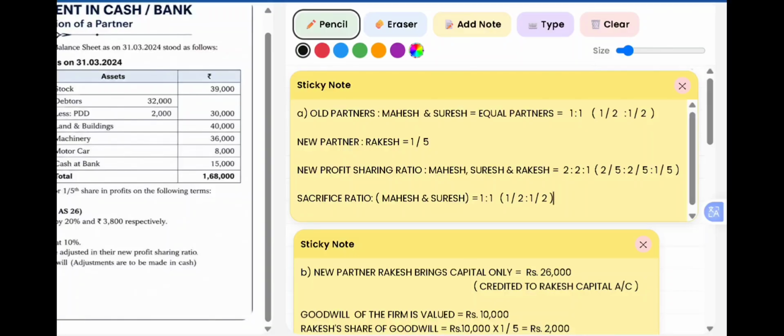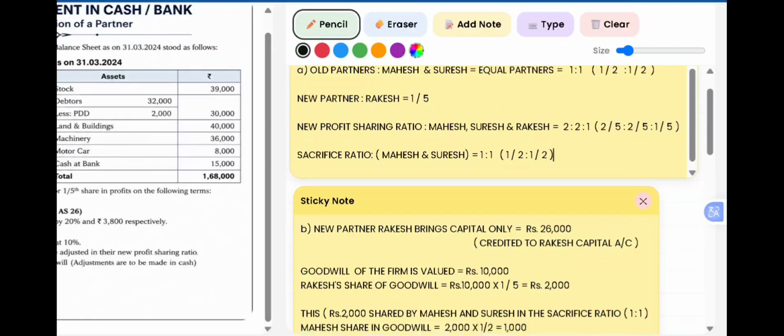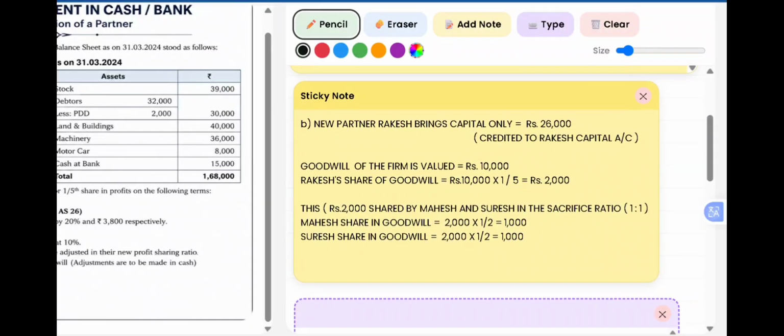Now moving on to the other information given to us with regard to the capital of the new partner. The new partner brings in capital, that is Rakesh brings in capital rupees 26,000. Now if you see here in the adjustment, it says that Rakesh brings only the capital to the firm. He does not bring in the goodwill. So this capital amount 26,000 should be credited to the partner's capital account, that is Rakesh's capital account.